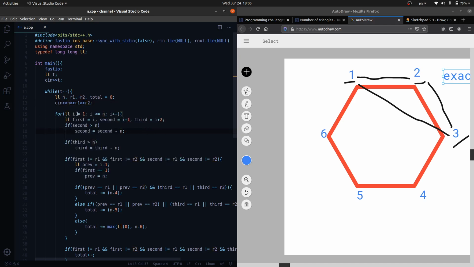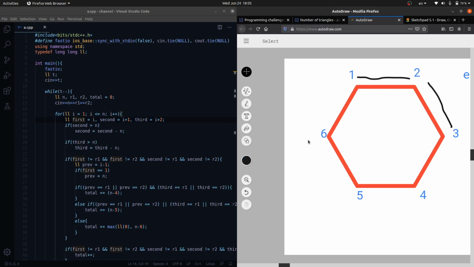So for every vertex 1, 2, 3, 4, 5 and 6, we are taking this also and this into consideration. Why, you will see. So let me just draw.